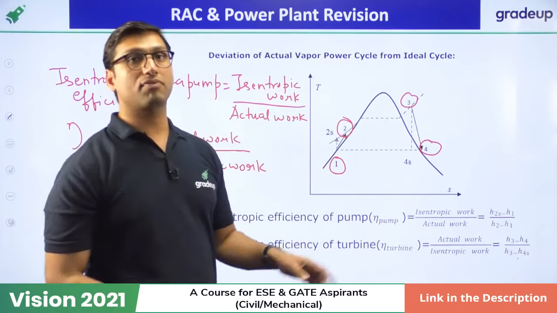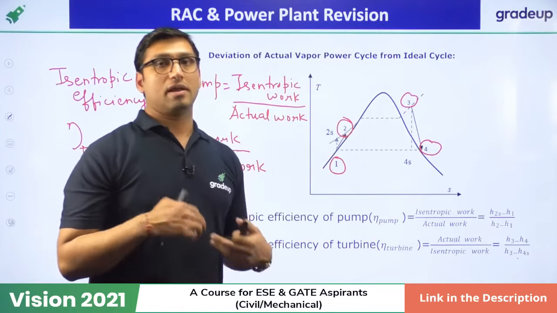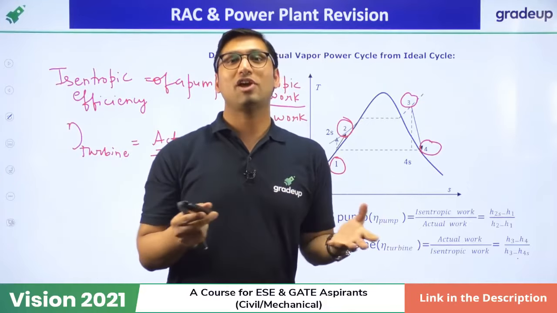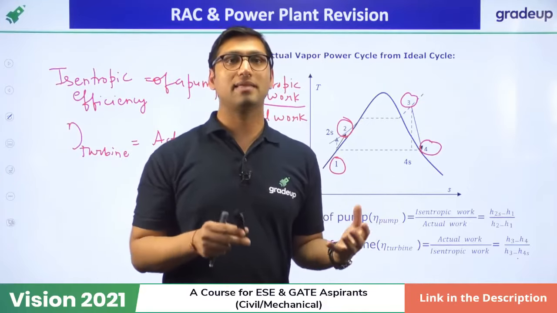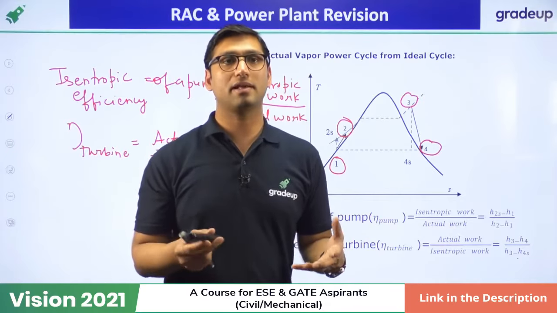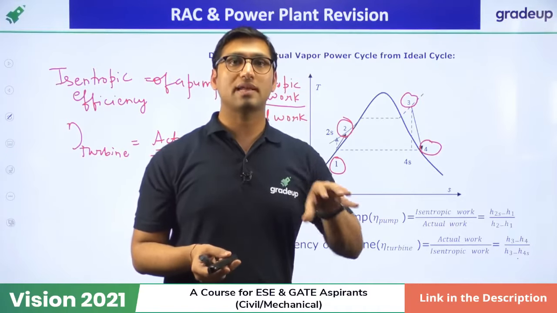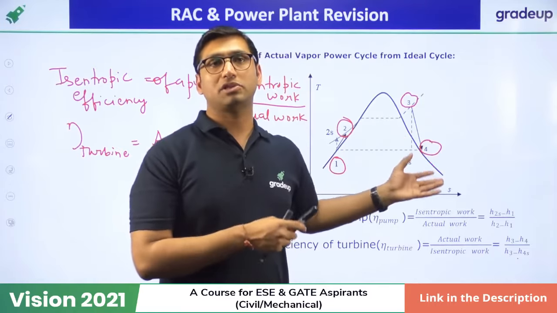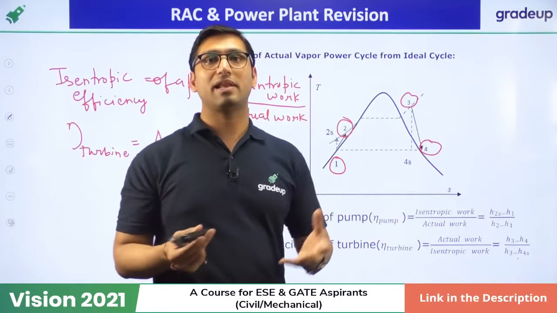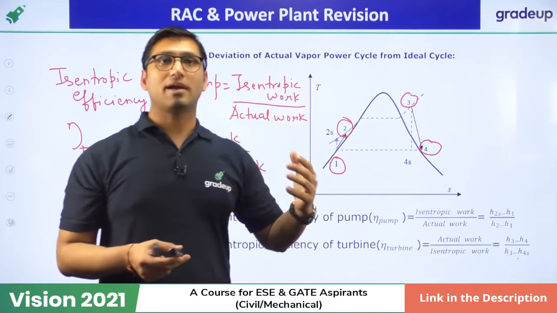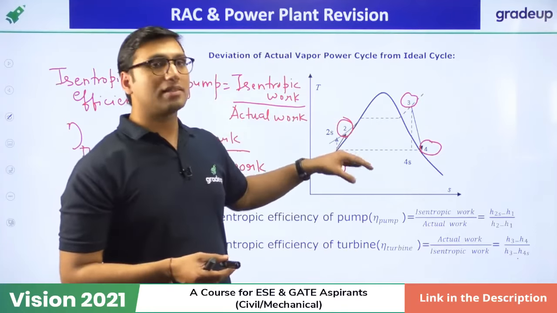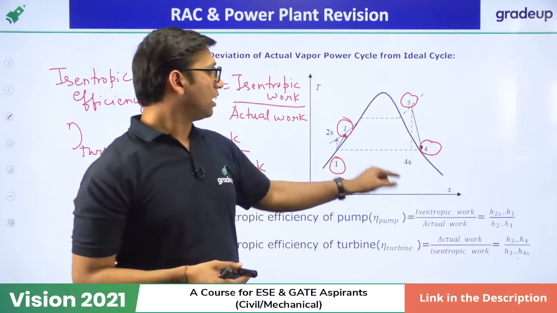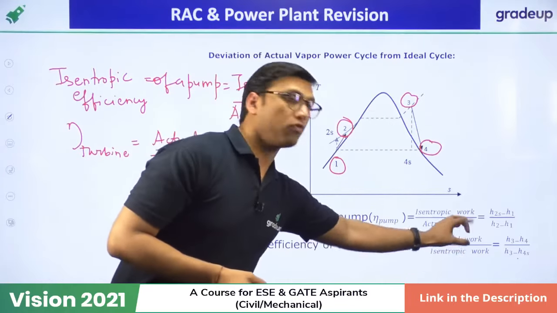So do remember this formula, because whatever I have told you in theory is important, but actually you have to solve the numericals. From the Rankine cycle, questions come in the exam, numericals come. So you have to understand how to tackle the numericals also. I will not be able to practice the question here live in the class because the time is very less for us, but I can tell you the concept, what you have to use. Whenever isentropic efficiency is given to you, you have to find these values with the help of these two formulas.